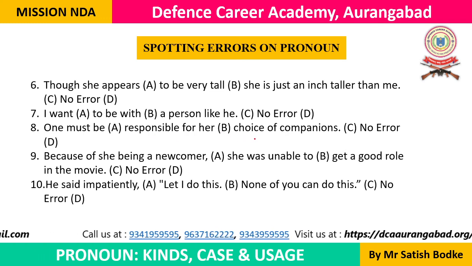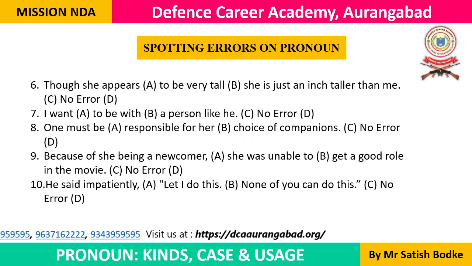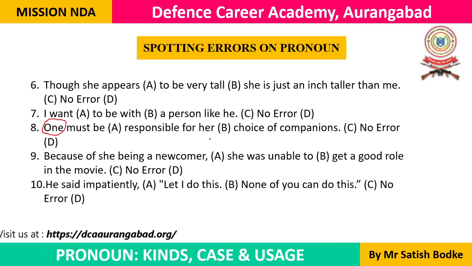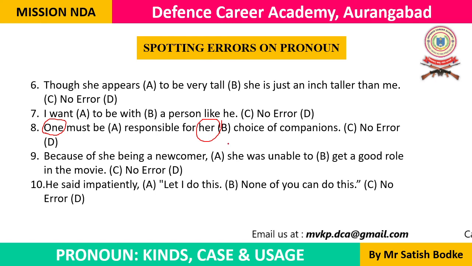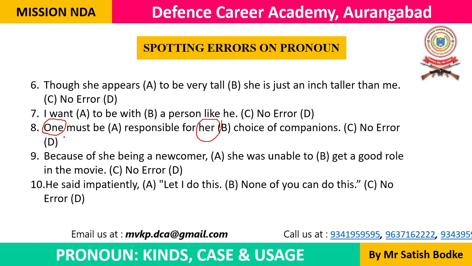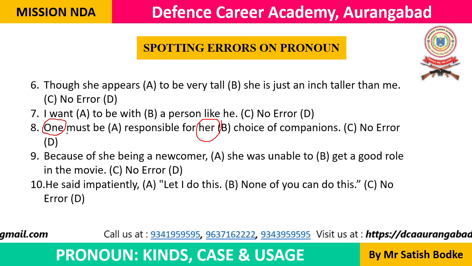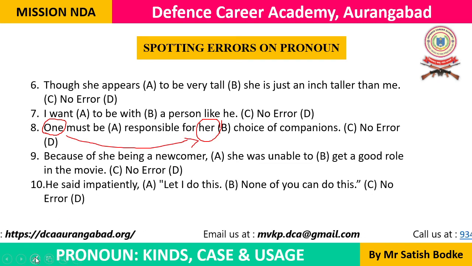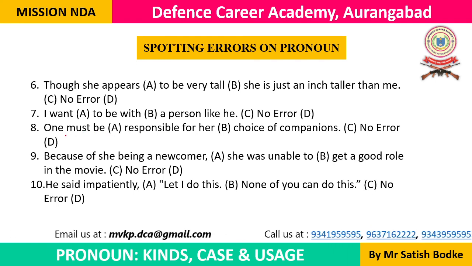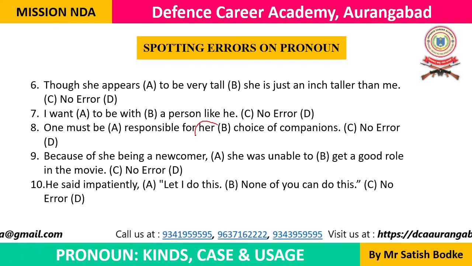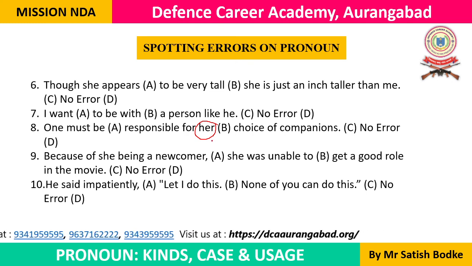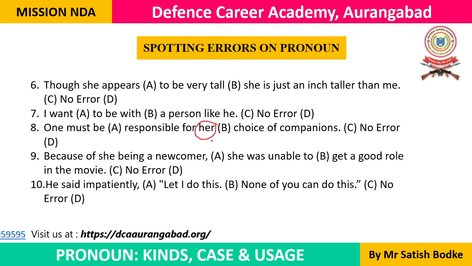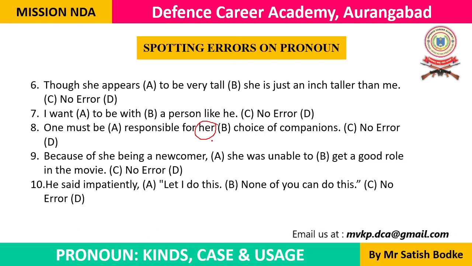One must be responsible for her choice of companions. Now look at this. अगर यहाँ she होता तो हर ओके होता. She must be responsible for her choice of companions. He must be responsible for his choice of companions. यहाँ he है तो यहाँ his आएगा, यहाँ she है तो यहाँ her आएगा, लेकिन यहाँ one है तो यहाँ one's आएगा. तो यहाँ पे एरर है, पार्ट बी में एरर है. So one means anyone. One must be responsible for her choice of companions की जगह पे हमें लिखना होगा one must be responsible for one's choice of companions. one को apostrophe s लगा के हमें उसे possessive adjective बनाना होगा.